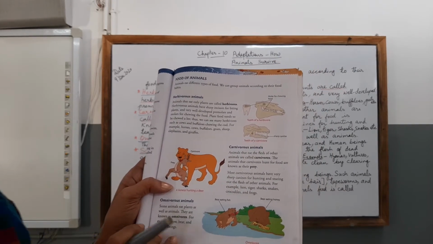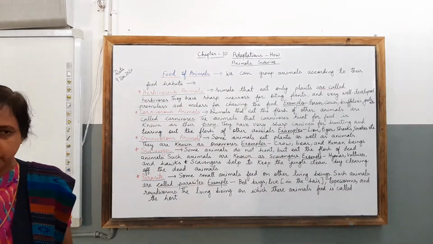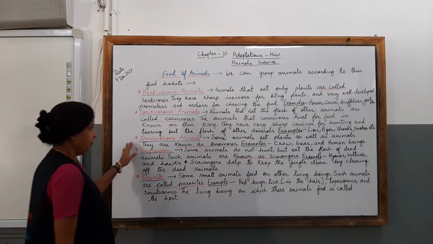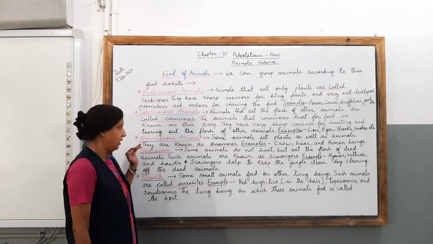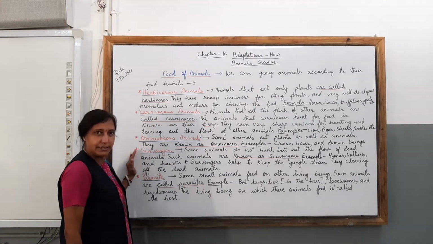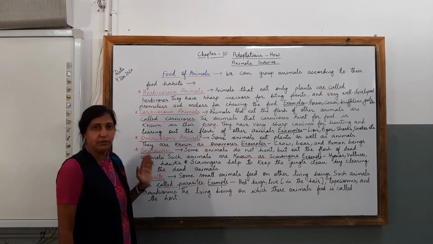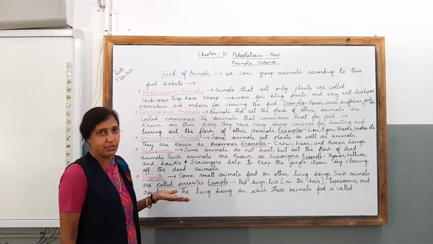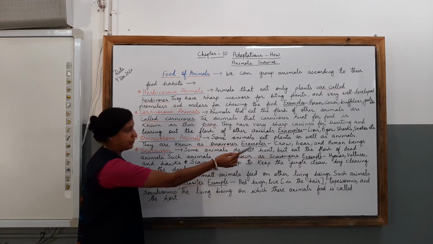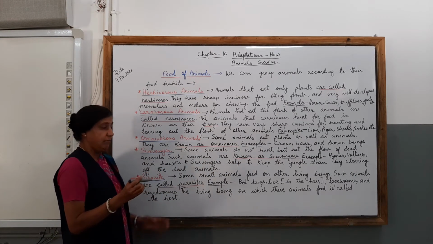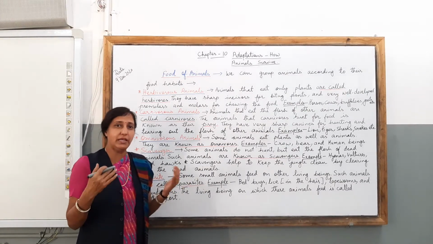Clear, children? So you have known about the difference between the two. So omnivores, it's clear to you that crow, deer and human beings are eating both. Now moving ahead with scavenger. Let us see what kind of animals scavengers are. Some animals do not hunt but eat the flesh of dead animals. These animals are taking ready-made food.